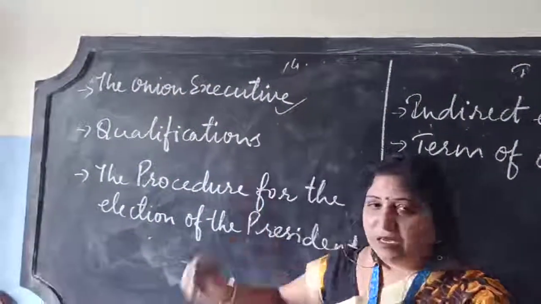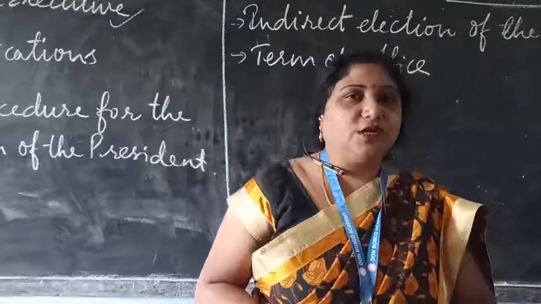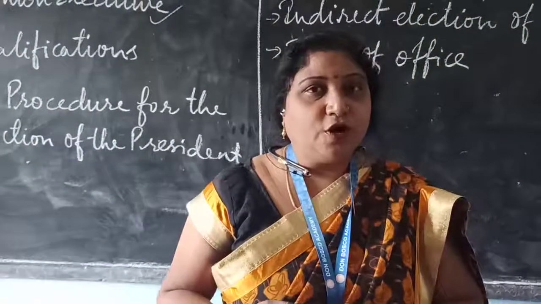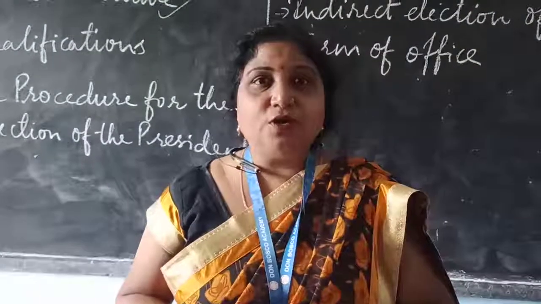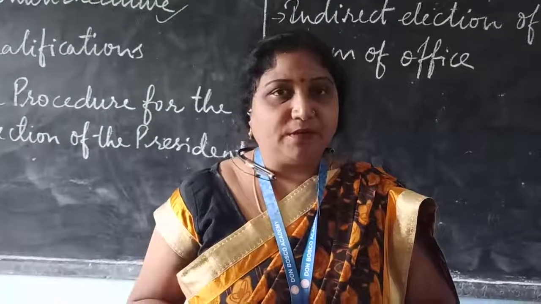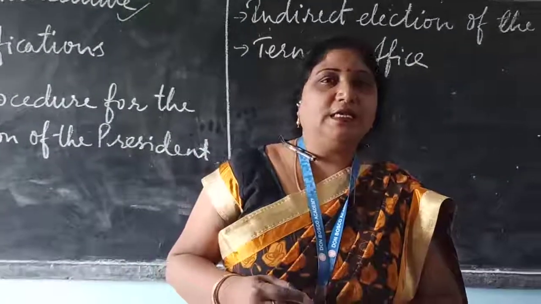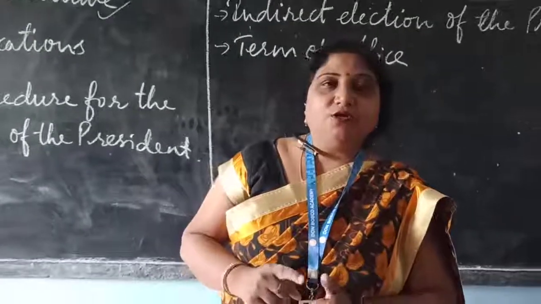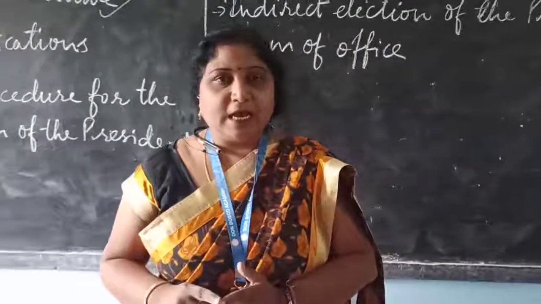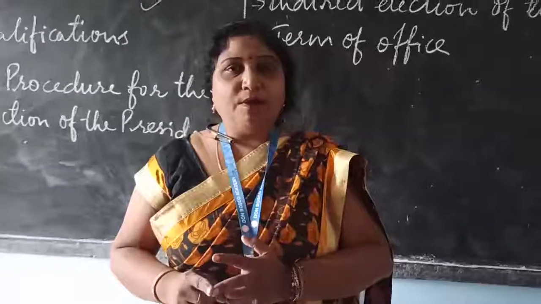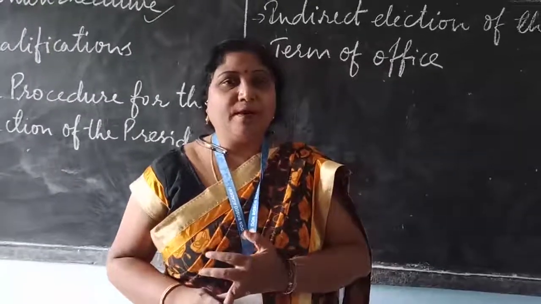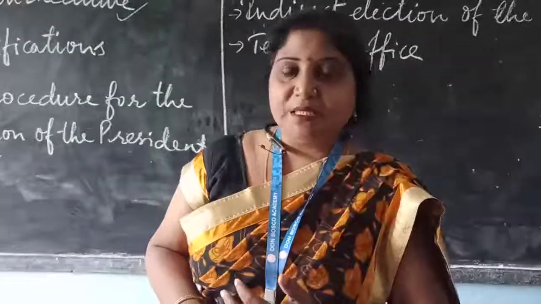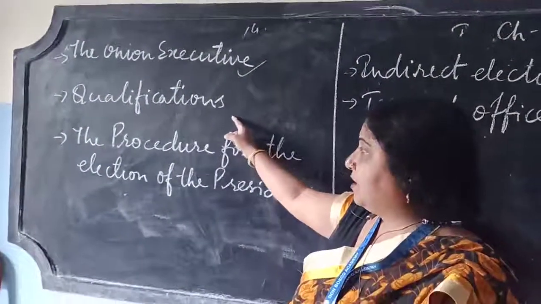Next is qualifications. So when we say qualification, he should be a citizen of India. He should be above the age of 35. He should not be a proclaimed offender. He should not hold double office of profit, either in the state government or the central government. These four qualifications you have to remember: should be a citizen of India, should be above the age of 35, should not be a proclaimed offender, and should not hold double office of profit either in the state government or in the central government.